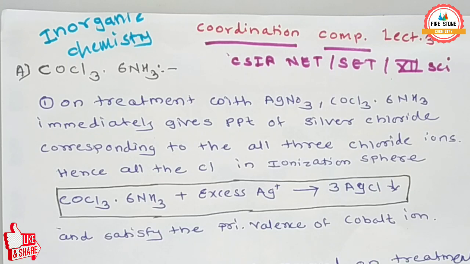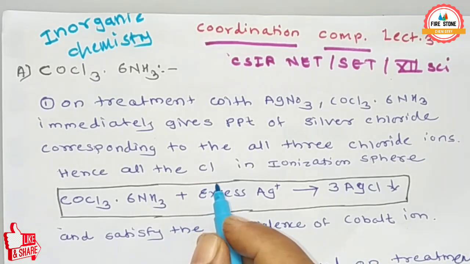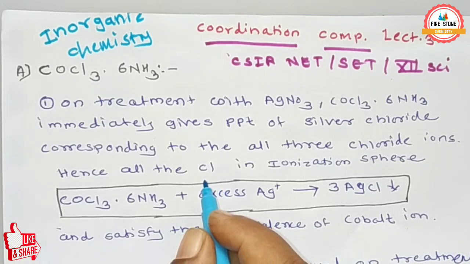Every metal tends to satisfy both its primary and secondary valencies. Every metal has a fixed number of secondary valencies, and the secondary valency is always directed toward fixed positions in space.